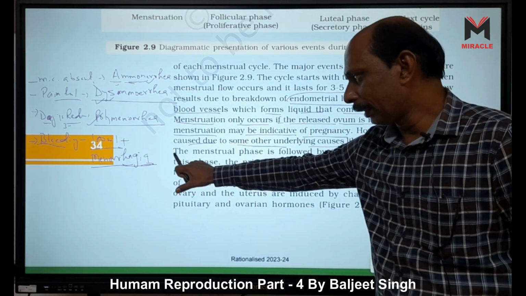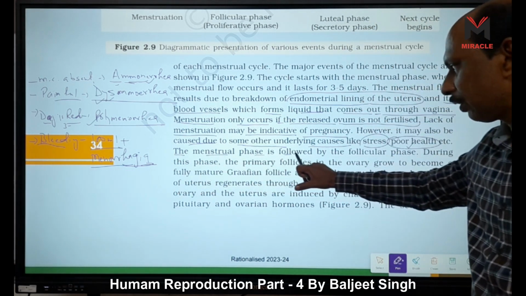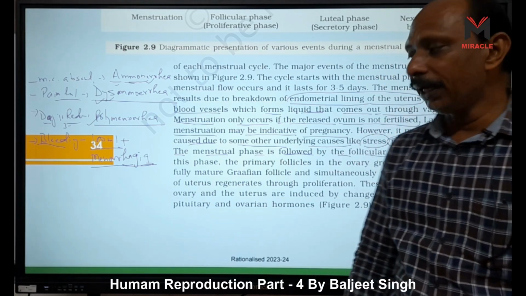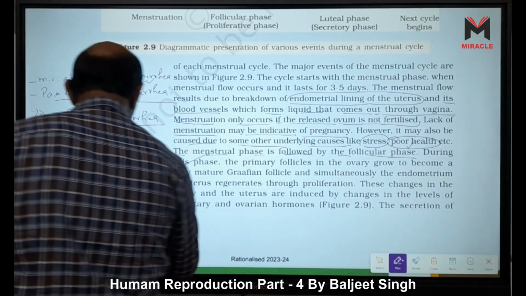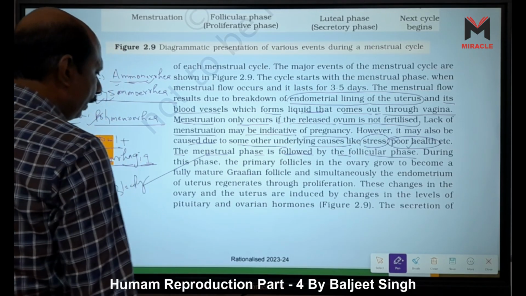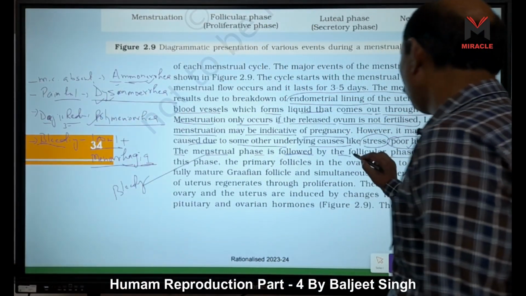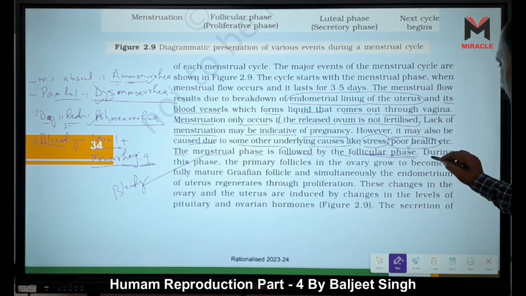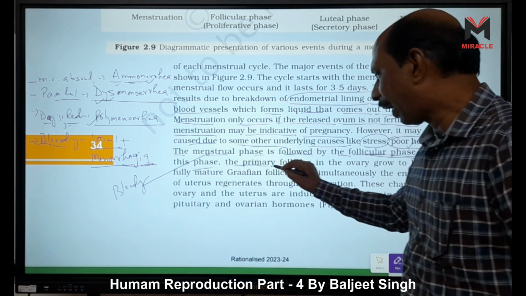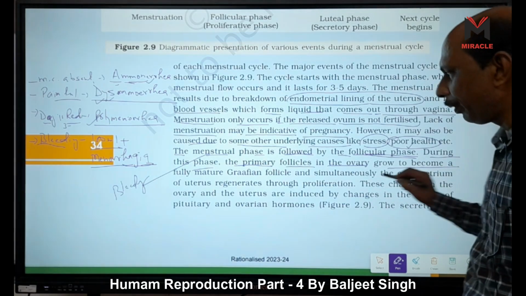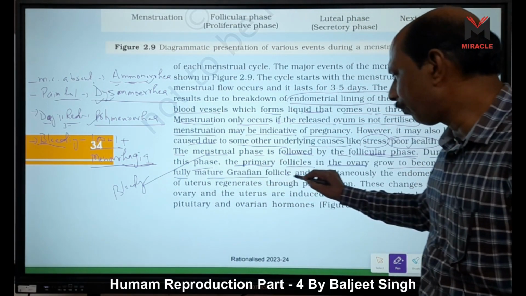The menstrual phase is followed by the follicular phase. The menstrual phase means the bleeding phase, and it is followed by the follicular phase, when follicles are developed. It is also called the pre-ovulatory phase. During this phase, the primary follicles in the ovary grow to become a fully mature Graafian follicle.